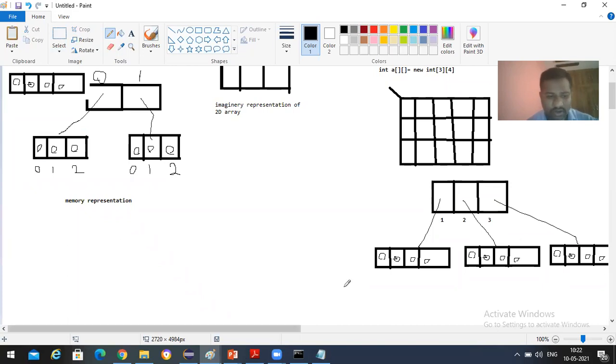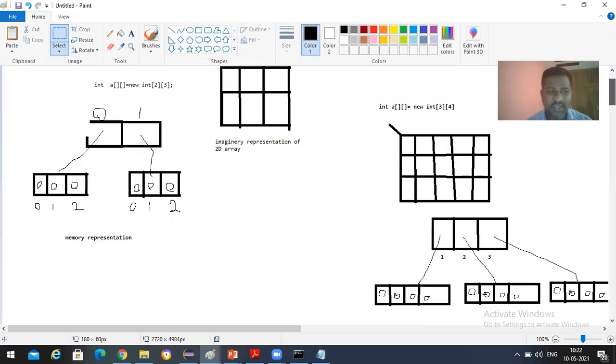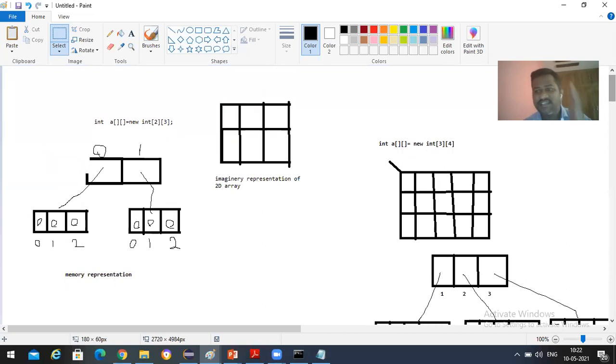And this is how the memory is going to be allocated, right? So one should know about this, students. Understanding how the memory is going to be allocated for a two-dimensional array is the most important thing here, because we are saying the definition that an array is a collection of elements stored in adjacent memory locations, but we are not going to stick to that. Because we are saying the tabular representation is going to be stored like that. We'll be saying over there.